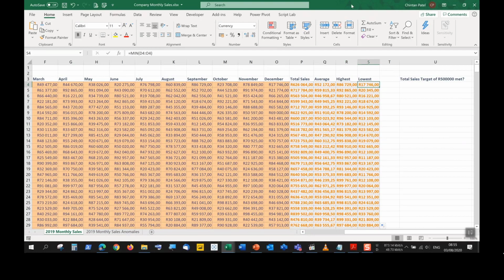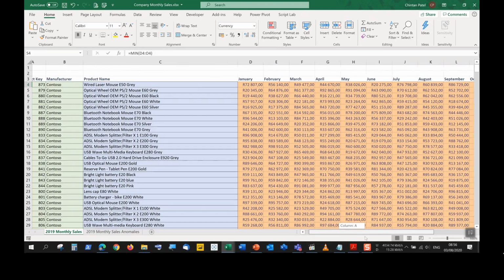Right, so I do suggest you make use of AutoSum where possible. It is a time saver instead of trying to do it manually. If they do ask you to do something specific, then you may be asked to put it in manually. Okay, but that will come at the time of the exam when you need to attempt that particular question.